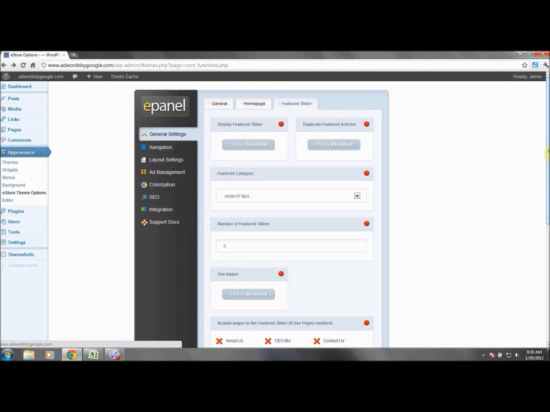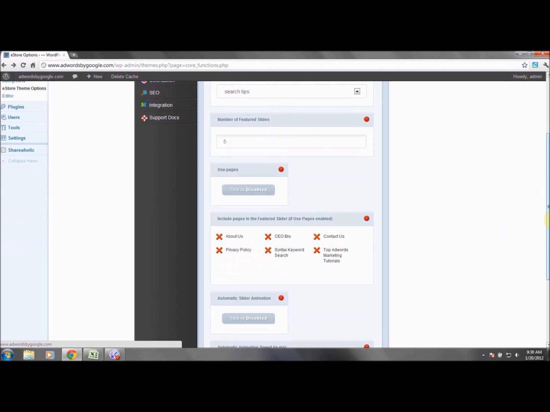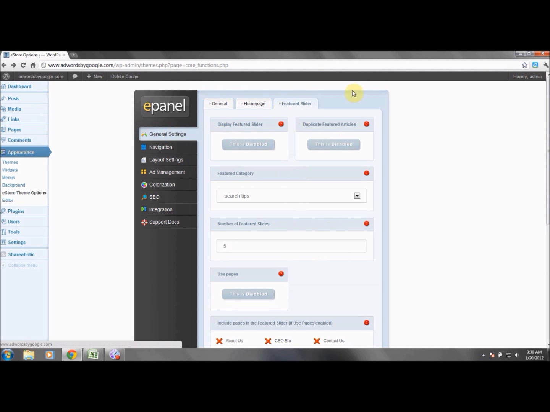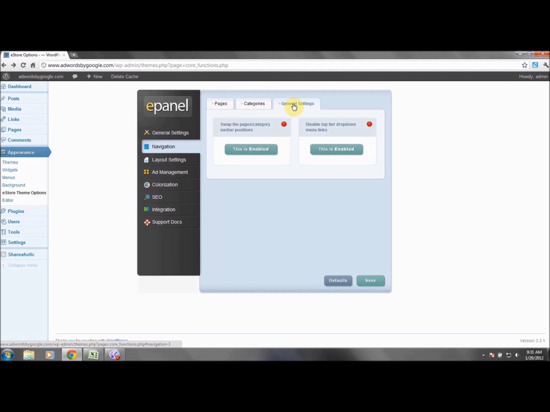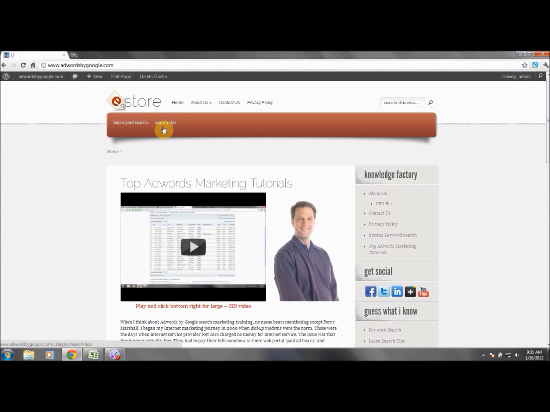So, and right here, we went to general settings and feature slider. We didn't deal with feature slider in this video tutorial because we're all about direct marketing, truthfully. And you can obviously take those things out. And let's look at general settings one more time. And remember, appearance, theme, eStore theme options, go down to nav, then general settings, and deal with your page categories there. So we're going to go ahead and look at that change again, and you'll notice these are back right where they were.